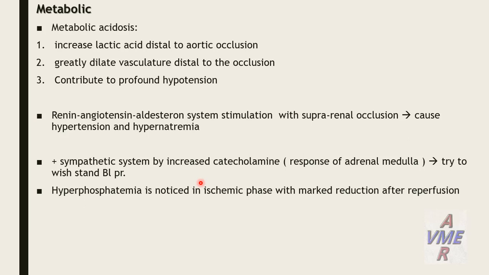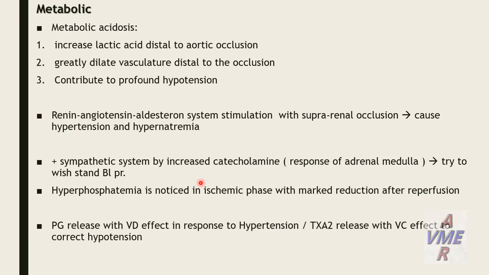Hyperphosphatemia is noticed in the ischemic phase with marked reduction after reperfusion. Prostaglandin is released with a vasodilatation effect in response to hypertension, and vice versa thromboxane is released with a vasoconstrictor effect to correct the hypotension.